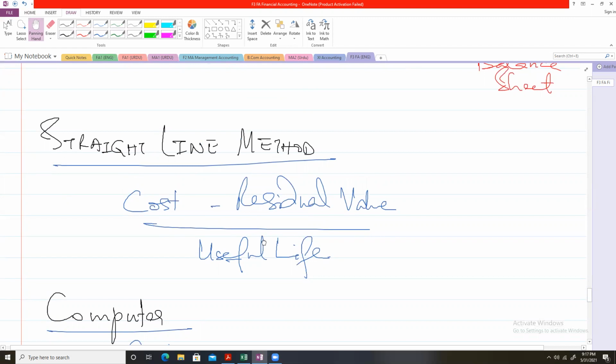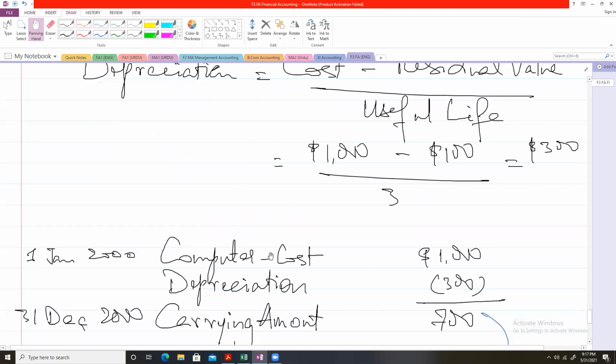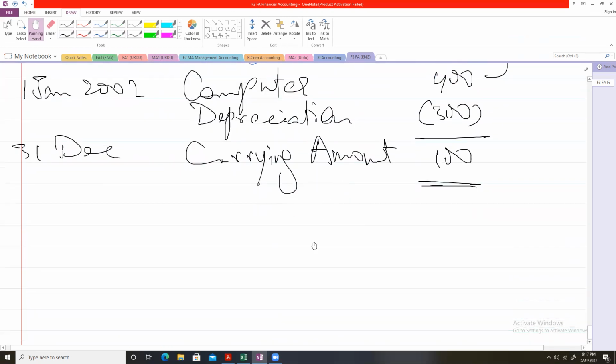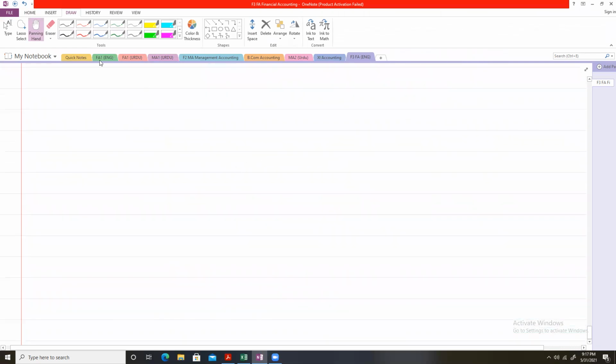Now, sometimes we are given a rate of depreciation in the straight line method.